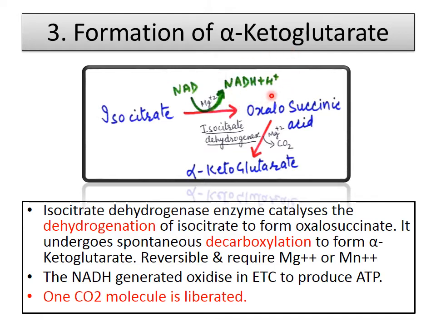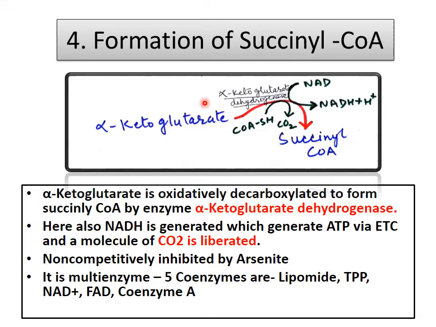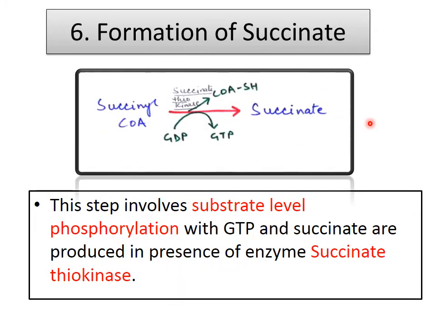it synthesizes ATP. Then this alpha ketoglutarate is converted into succinyl coenzyme A. Here coenzyme A is added, and again another molecule of CO2 is removed. So in this way 2 molecules are removed. Now succinyl coenzyme A is a 4 carbon compound, alpha ketoglutarate is a 5 carbon compound, it is converted into a 4 carbon compound and 2 CO2s are released, and here again NADH is formed, which by oxidative phosphorylation synthesizes ATP.